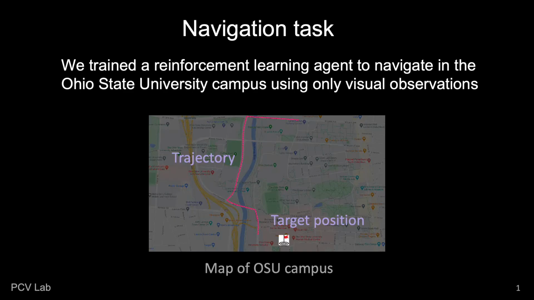In this work, we are doing the navigation task. The goal of the agent is to start from any arbitrary location to find a trajectory to reach the destination.